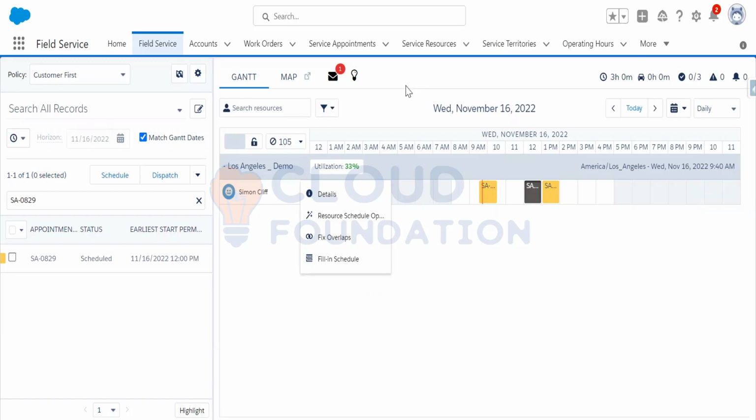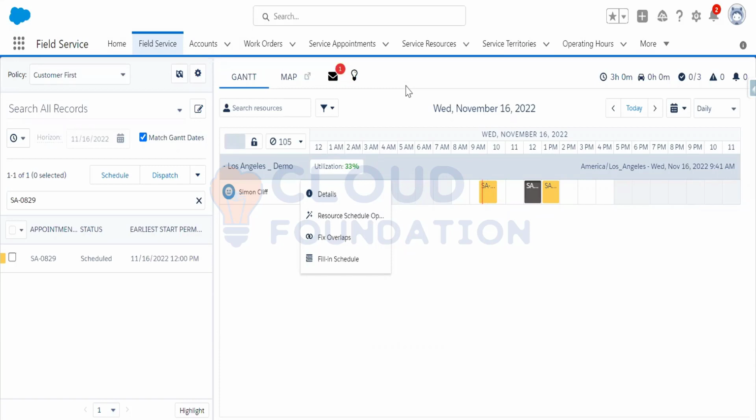So fill-in schedule is basically also helping you, the field service scheduler, to fill their schedule gaps. That means if you have a requirement to fill the gaps in the service resource's schedule, then you have to use the fill in schedule feature. This feature creates the list of appointments for a mobile worker and finds the optimal schedules. So basically it is filling the gaps in a service resource schedule. It is more similar to resource schedule optimization. There is no big difference between that.